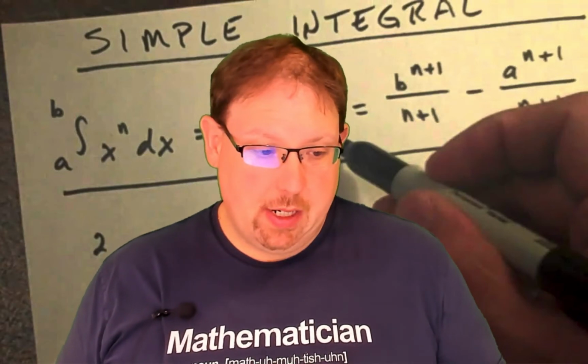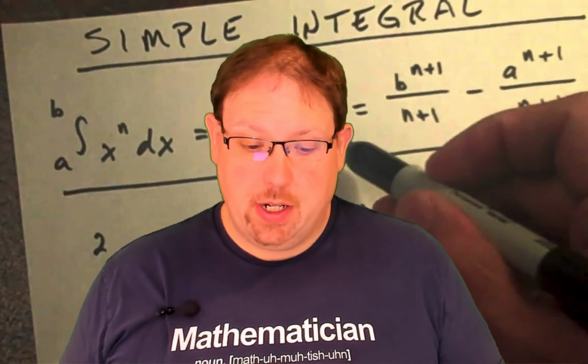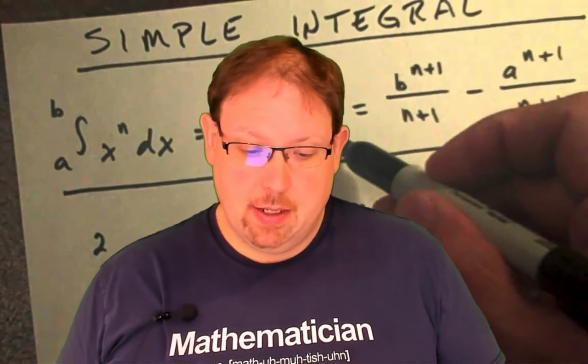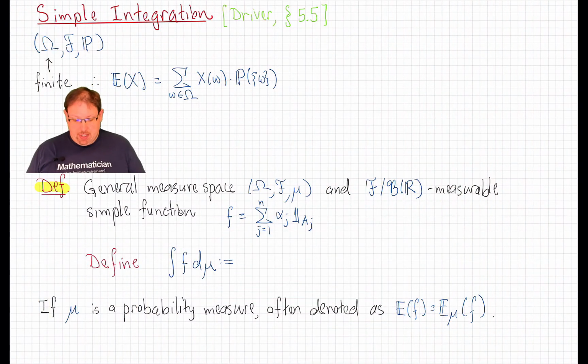We now proceed to develop the theory of integration, or expectation, of simple functions. Let's return to our motivating case. Suppose that we have a finite probability space. That is to say, the set Omega is simply a finite set, equipped with a sigma field, or just a field in this case, of subsets and a probability measure, which in this case may as well just be finitely additive.